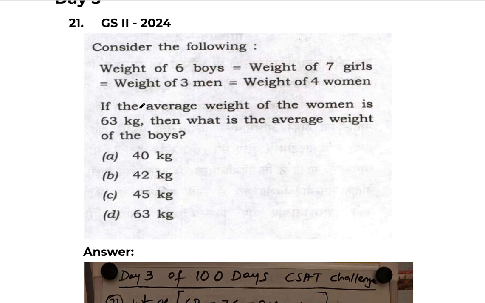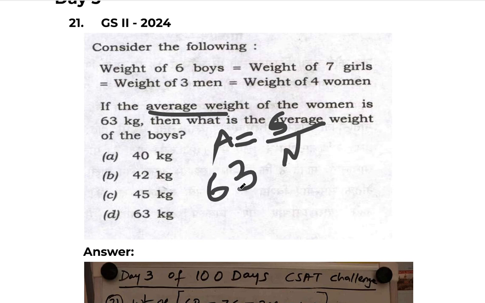How can we calculate? Here they have given the average weight of women. Now first of all, when we want to calculate the average for anything, we will take the sum total divided by the number of outcomes, or number of given objects or persons or anything. So total divided by number will give us the average. This basic formula we know. Now in the question they have given the average weight, which is 63. Average weight of whom? It is of women. So how many women are there here?